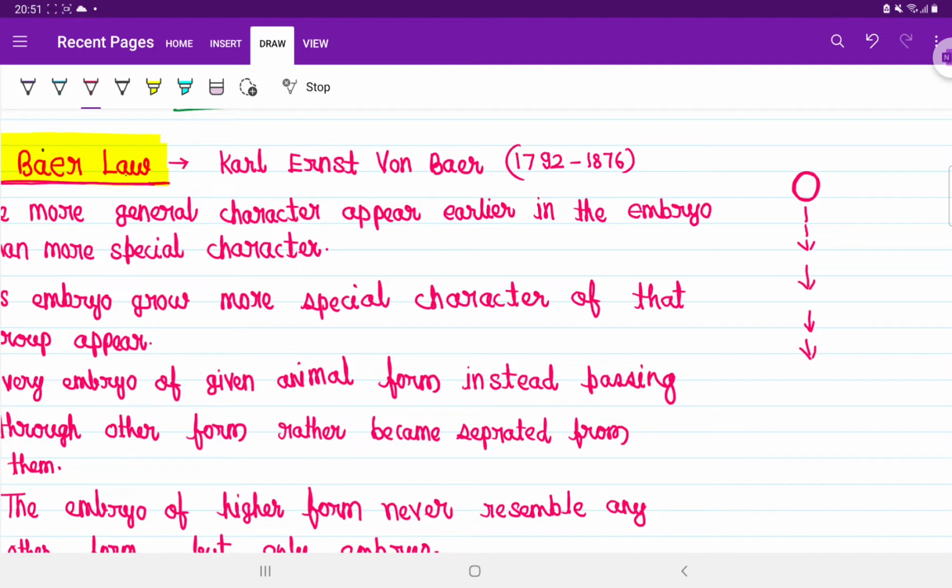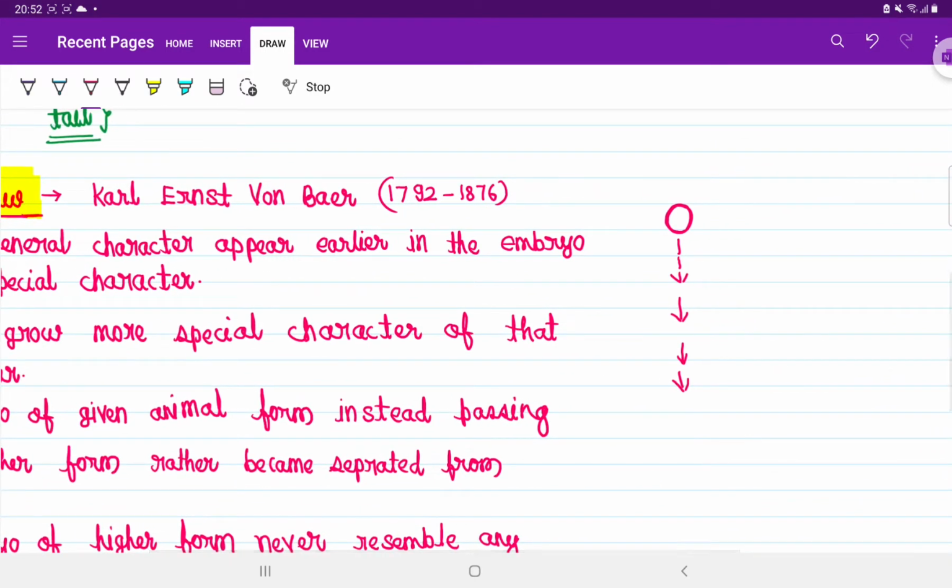For example, if the embryonic development of a vertebrate is going on, at the start the vertebral column will form. Then if it is a reptile, the particular characters of the reptile will appear, like dry skin and cornification.